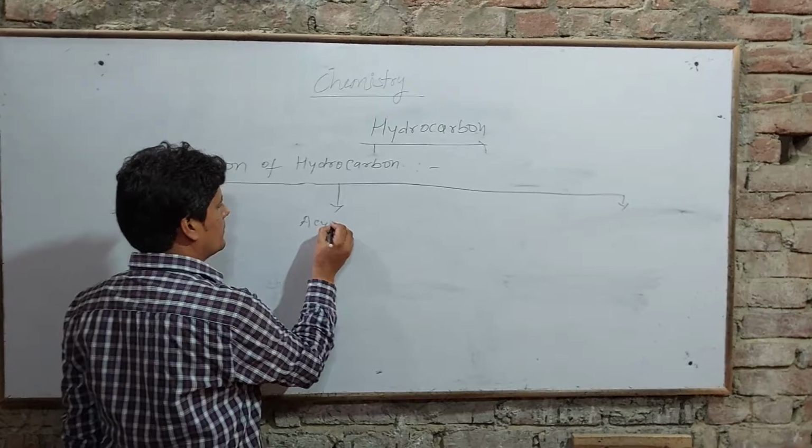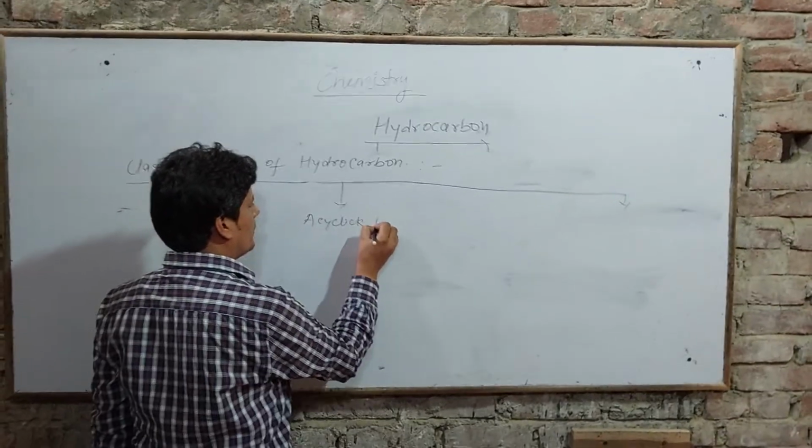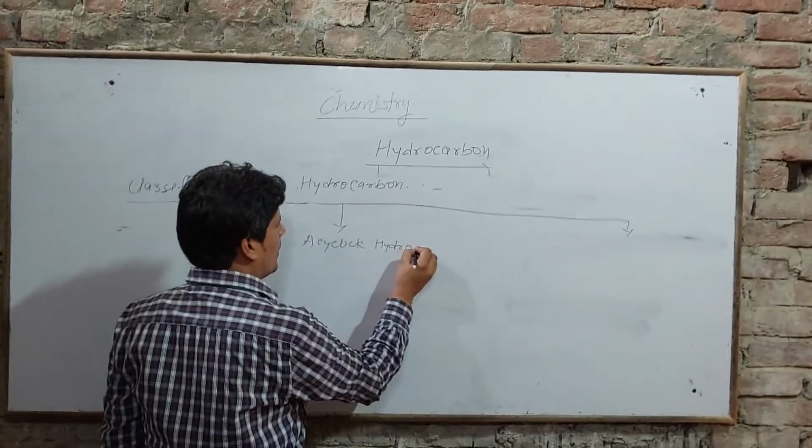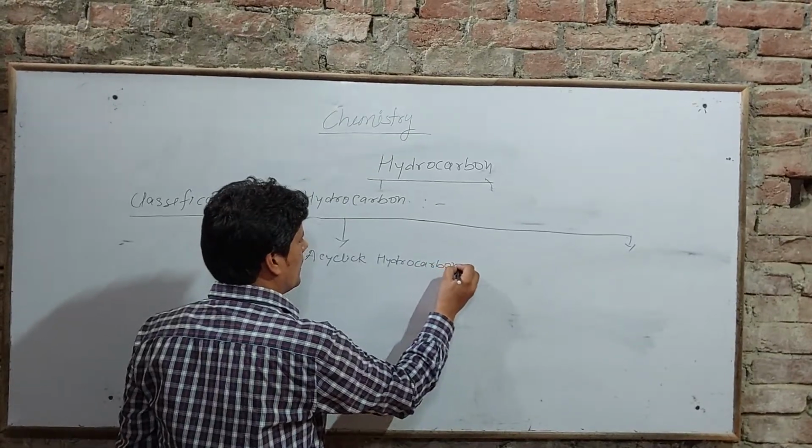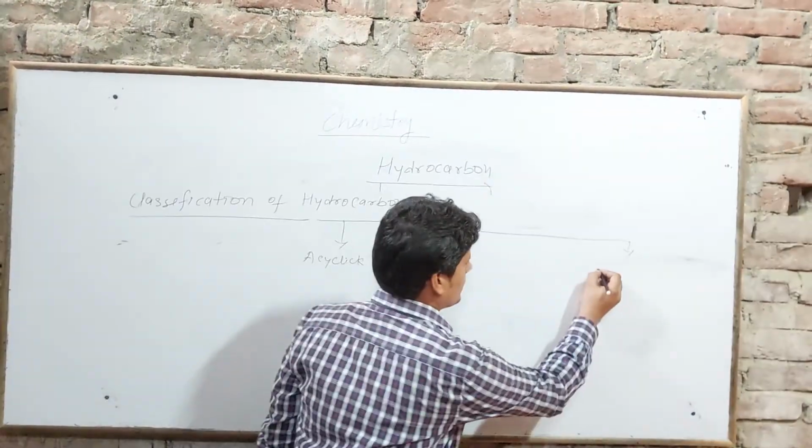acyclic hydrocarbon and another is cyclic hydrocarbon.